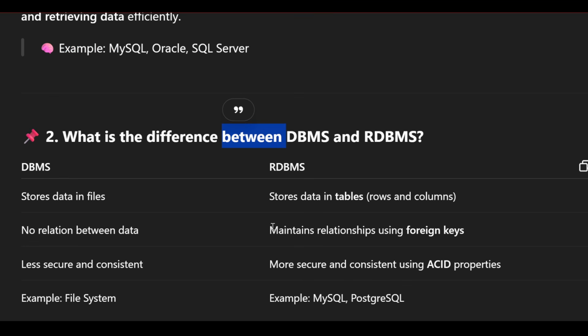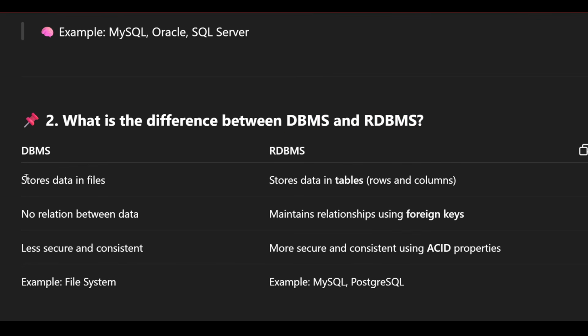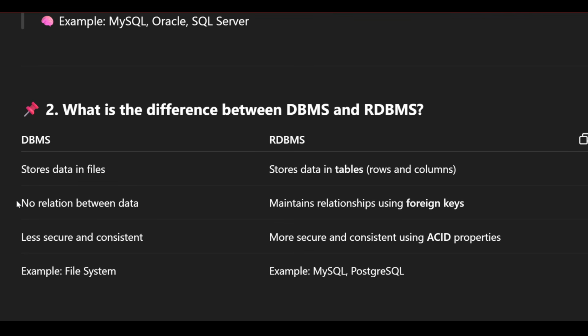So let's move on. What is the difference between DBMS and RDBMS? First, everyone knows DBMS stands for Database Management System and RDBMS is Relational Database Management System. So let's see the difference. DBMS stores the data in files, whereas RDBMS stores data in tables, meaning in rows and column format. In DBMS there is no relationship between data, but RDBMS maintains the relationships using foreign key. If you don't know foreign key, it establishes the relation between two tables.